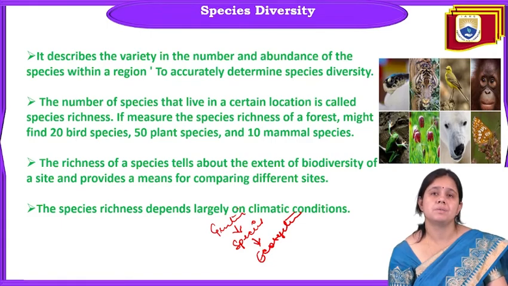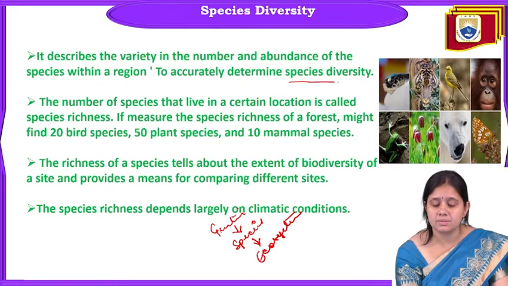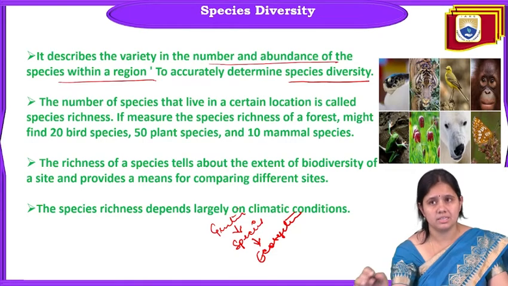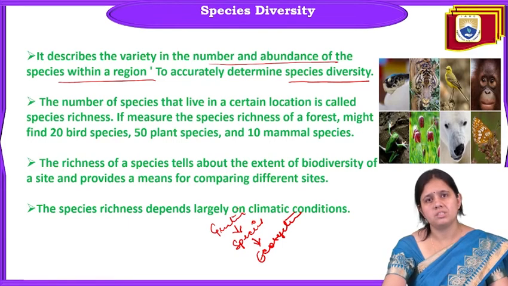So what does species diversity say? It describes the variety in the number and abundance of the species within a region. So what does it say? It says about the variety in the number and abundance of species within a region. To determine the species diversity, we look at the variety of number and abundance of species in a single region. Lots of species are there in a jungle. If we are talking about a jungle, many animals are there. So that is the variety and abundance of species.